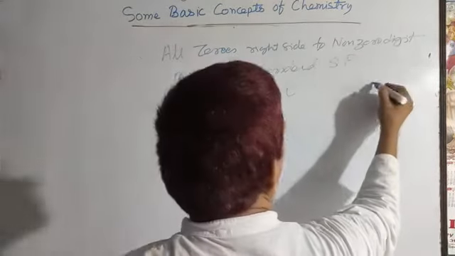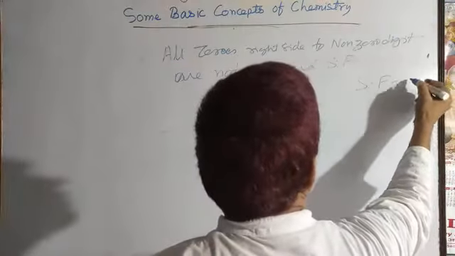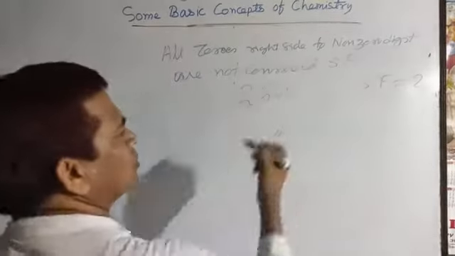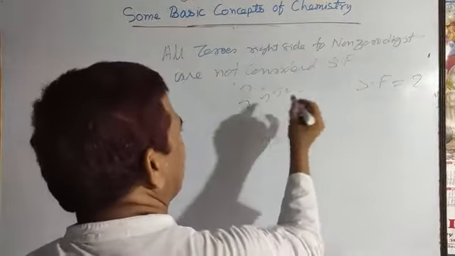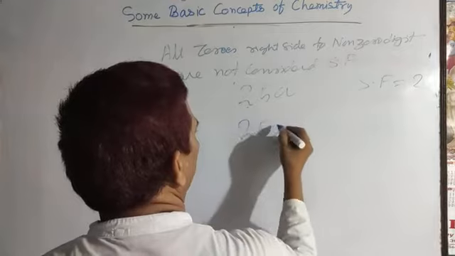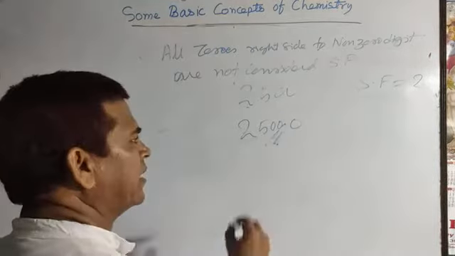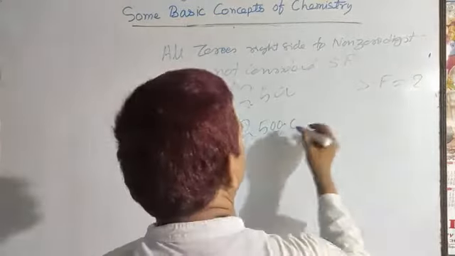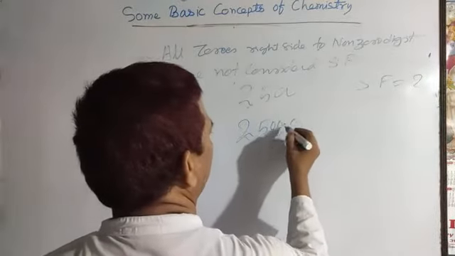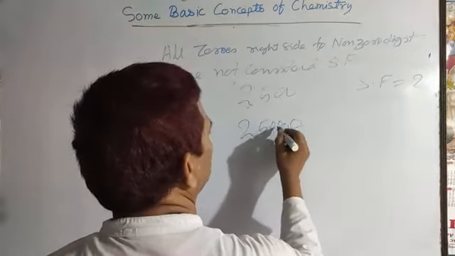Here the significant figure is only 2 and 5, these zeros will not be considered. But if a decimal point is given, 2500.0, then they will be considered. So in this case the significant figures will be 1, 2, 3, 4, 5.